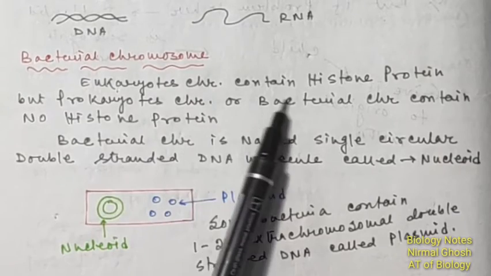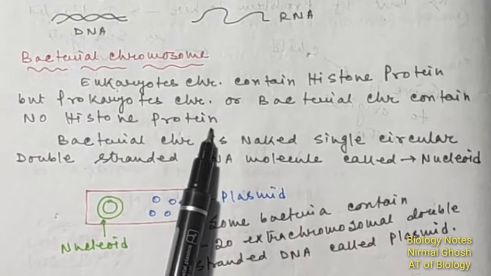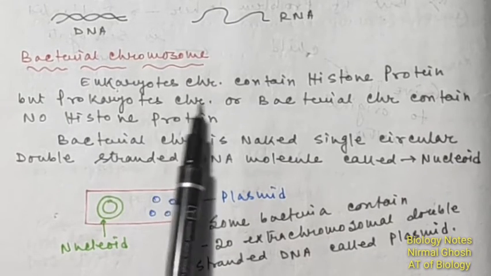Actually, eukaryotic chromosomes contain histone protein, but the prokaryotic chromosome, or the bacterial chromosome, contains no histone protein. This is the basic difference between prokaryotic and eukaryotic chromosomes.